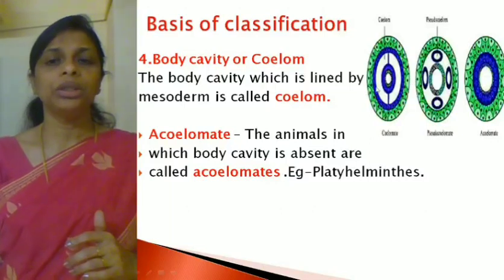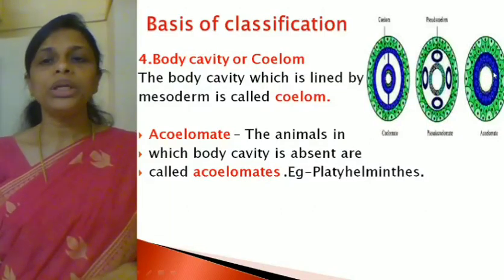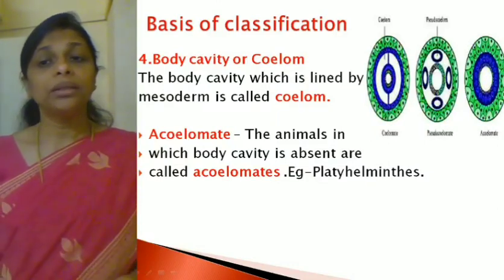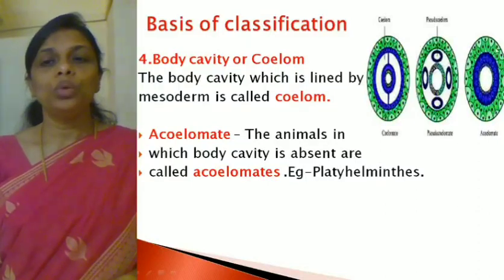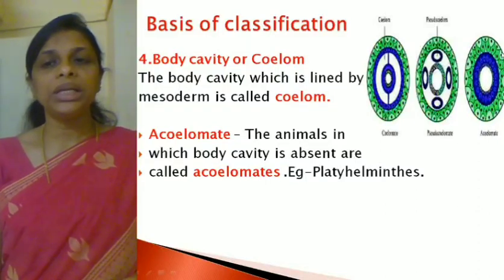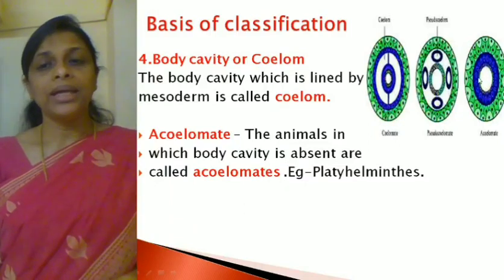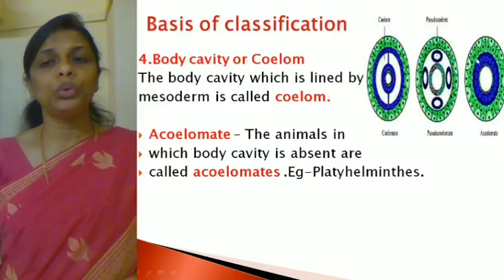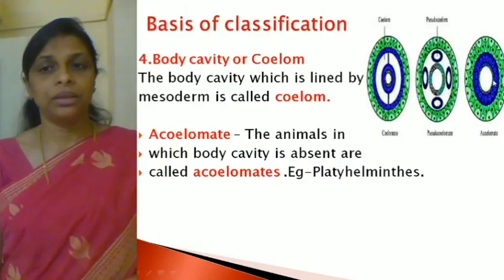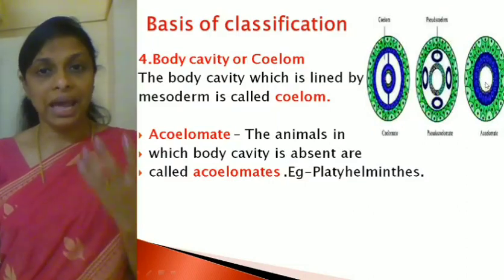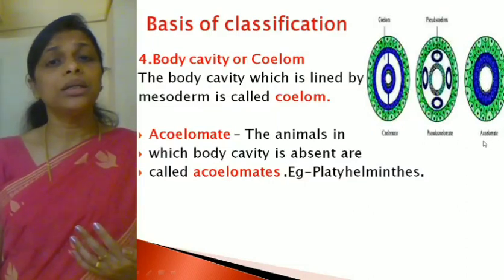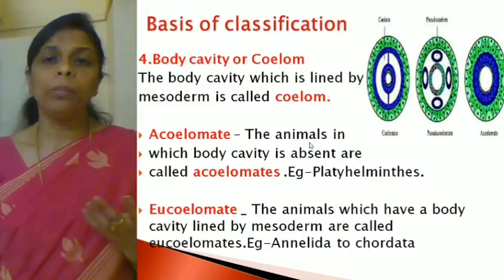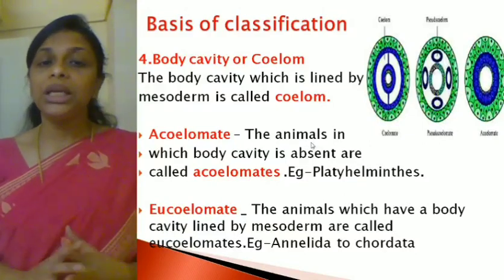So this is a picture to show the body cavity. Here you can see the outermost layer, look at the cursor. This green colored layer is the outer layer which is called the ectoderm and this blue layer is the endoderm. So in between the ectoderm and endoderm you don't find any cavity or any space. That means body cavity is absent. Such animals are called acoelomates.